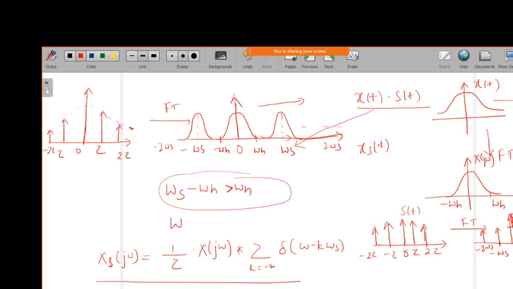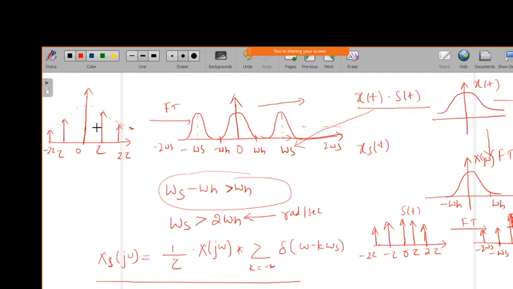That means this sampling frequency should be greater than 2 omega h. Here omega h is the highest frequency component of x of t, that is the original signal, represented in radians per second.